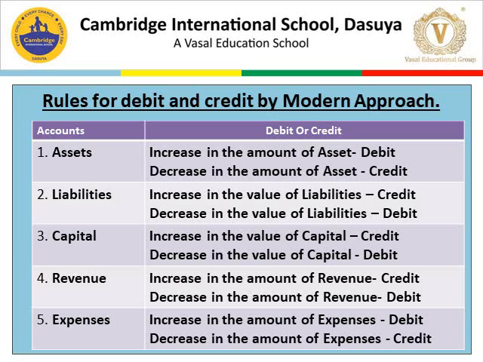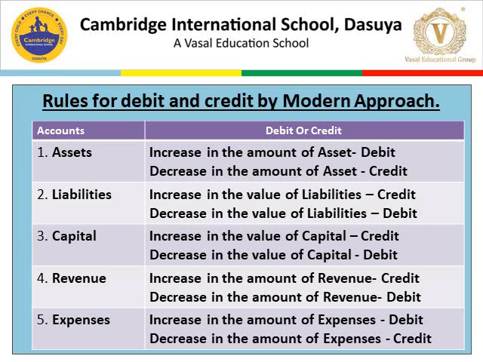Here are the rules for debit and credit by the modern approach. The modern approach covers 5 heads. These are assets, liabilities, capital, revenue, and expenses. According to the modern approach, accounts are debited or credited when they are increased or decreased. So let's see all the accounts, when they increase or decrease, what effect they have on journal entries.